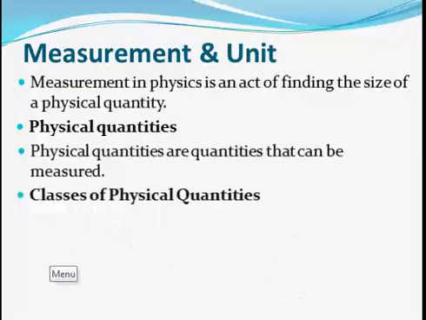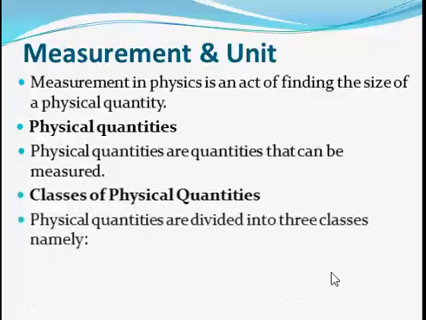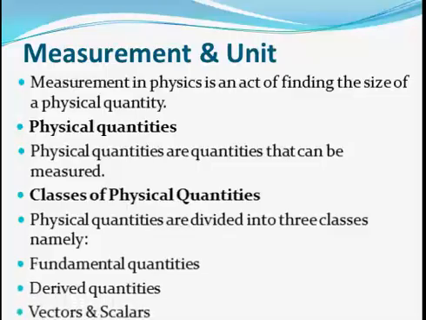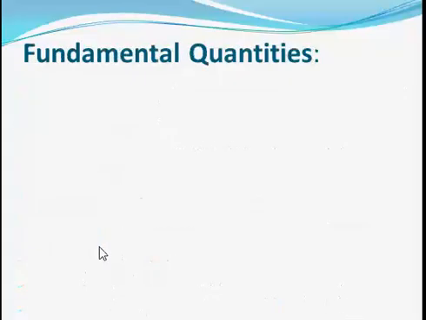Now let's look at the classes of physical quantities. Physical quantities are divided into three classes, namely the fundamental quantities, the derived quantities, and of course, vectors and scalars. Vectors and scalars is actually a topic on its own, which we are going to treat subsequently in the series of these videos. But here we are going to be looking at basically the fundamental quantities and the derived quantities. So we start with the fundamental quantities.